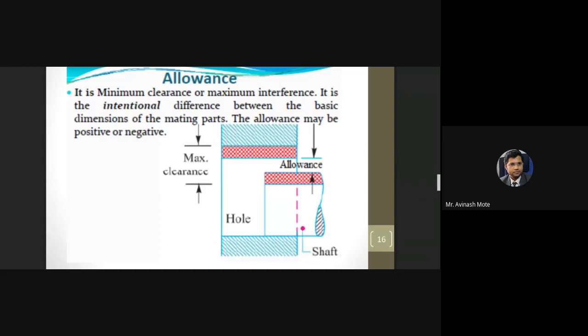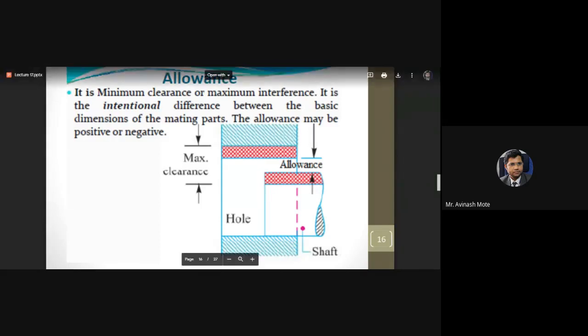This shaft has a red colored crisscross region. The lower line represents the lower limit, and the upper line represents the upper limit. This region is nothing but what we studied, tolerance. This red crisscross region of the shaft is the tolerance, with the upper line as the upper limit and the lower line as the lower limit.